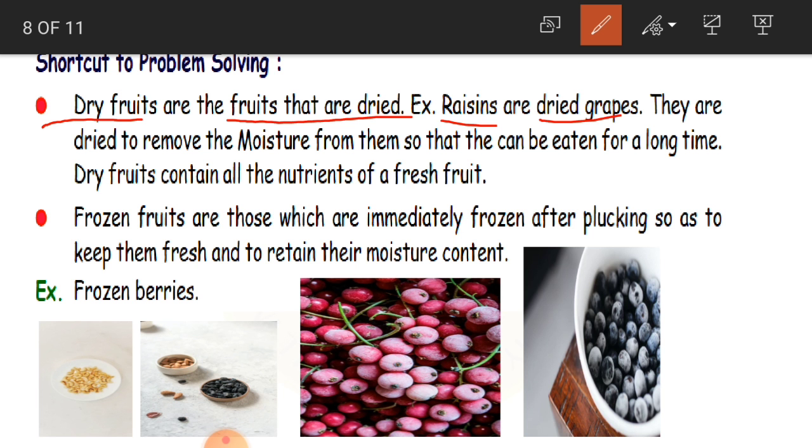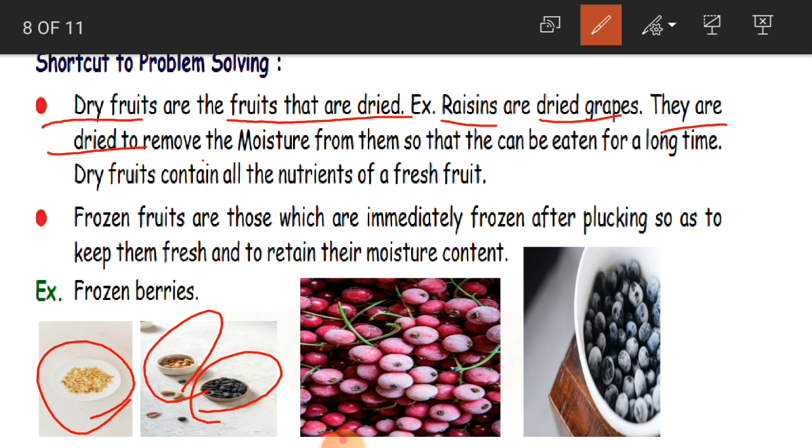See here. So this kaju, raisins and all that, badam and all that, these are all dry fruits. They are dried to remove the moisture from them so that they can be eaten for a long time, and you can preserve this. Even some of the vegetables you can eat raw, in the sense without cooking. Like tomato, kheera, even beetroot, radish, all this you can eat raw. Fruits also you can eat raw. Mostly all fruits you can eat raw without cooking.